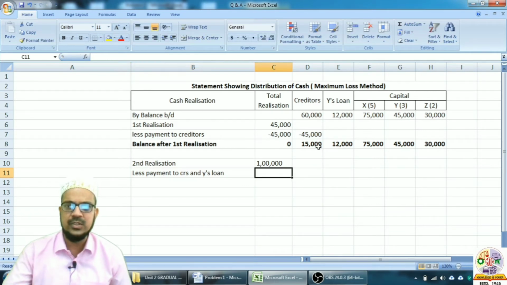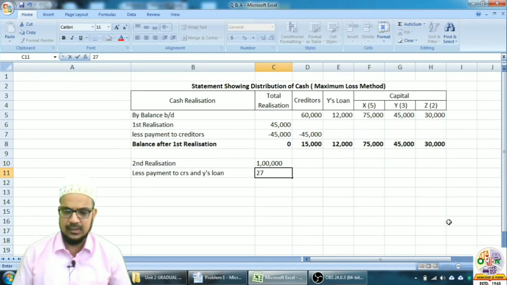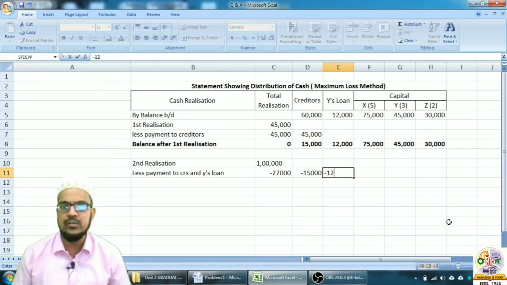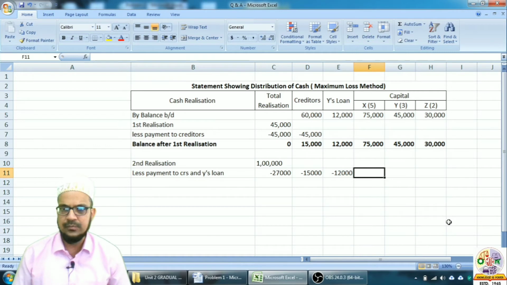So how much does it come to? 15,000 plus 12,000, it comes to 27,000. So we will write down minus 27,000 here. From here we will reduce 15,000. From here we will reduce 12,000. Here nothing we will write.